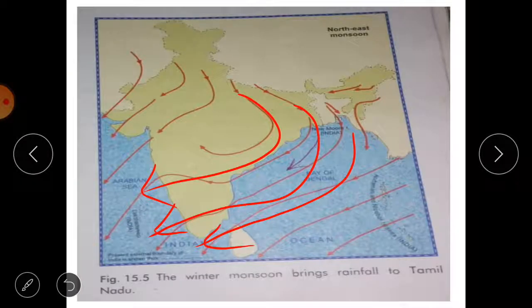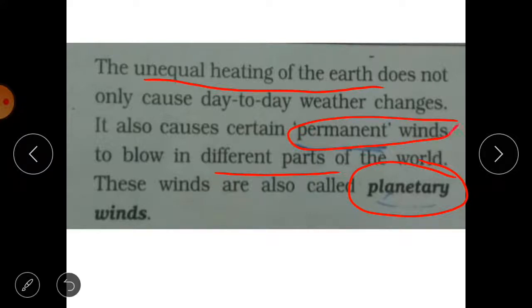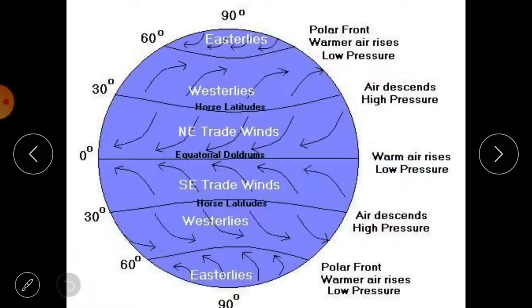So we have seen that the uneven heating of the different parts of the earth causes permanent winds, and these winds are called planetary winds. Planetary winds are of three types: trade winds, westerlies and easterlies. Easterlies blow in the polar regions, westerlies blow in the temperate regions, and the trade winds blow from tropical regions to the equatorial region.